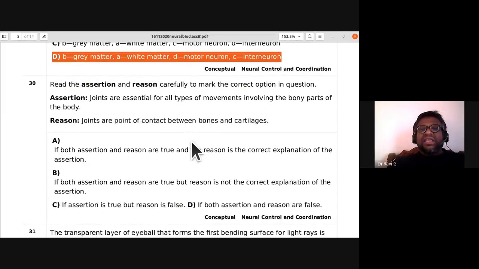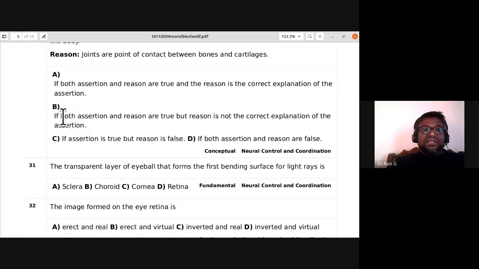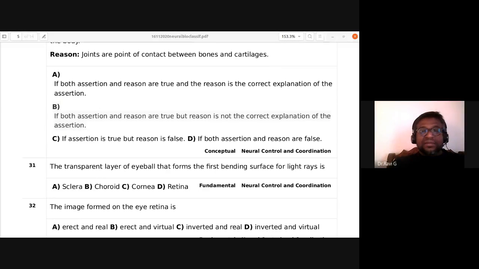30th, read the assertion and reason carefully to mark the correct option. Joints are essential for all types of movement involving the bony parts of the body. Fine, that is a correct statement. Joints are point of contact between bones and cartilages. Both the statements are true, but the reason is not the correct explanation of the assertion. So for the 30th, B is the right answer.